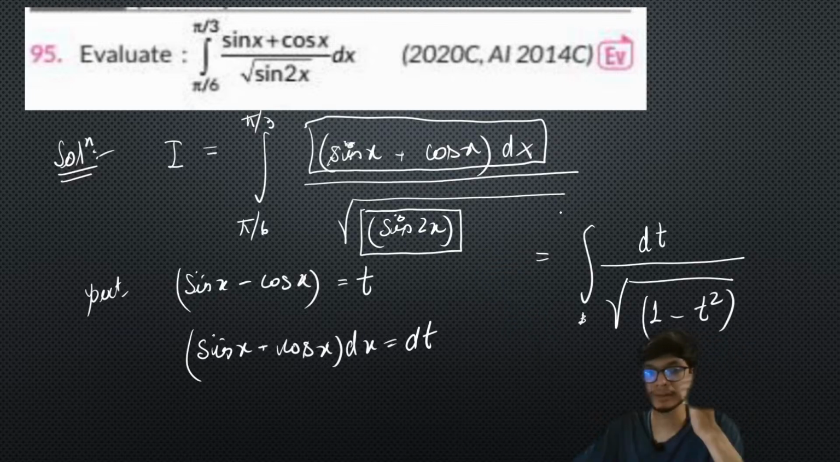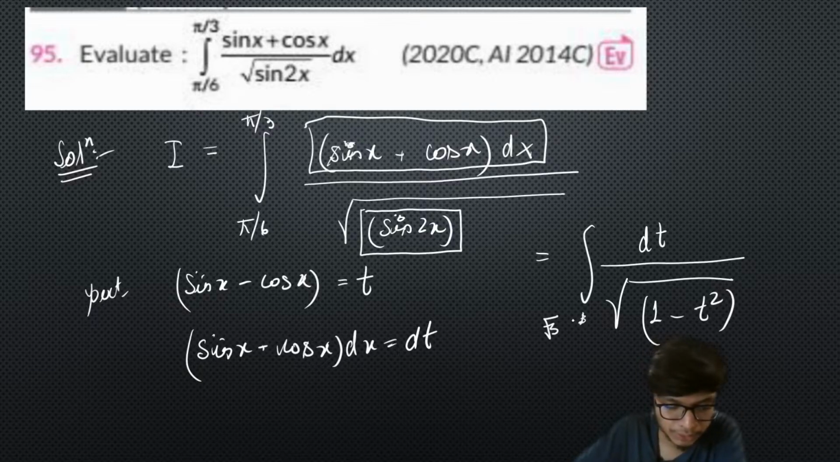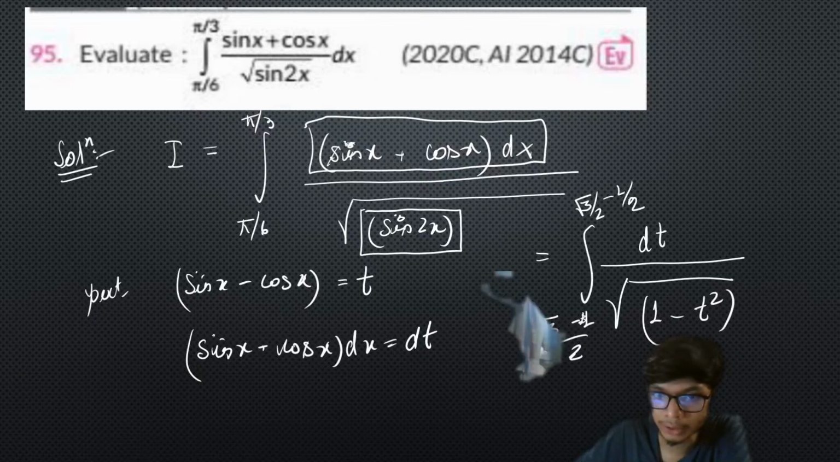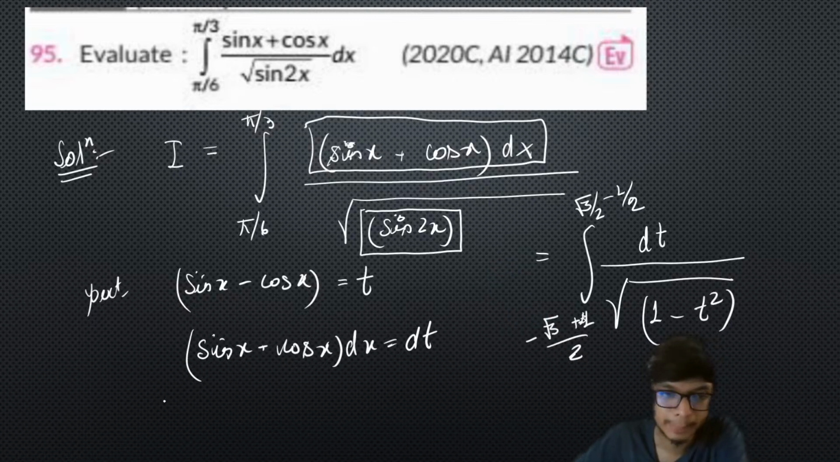All right, and the limits of this particular integral become, so if you put x equal to pi by 6, it's going to be equal to root 3 minus 1 upon 2, and if you put x as pi by 3, it's going to be equal to root 3 minus 1 by 2, and this is going to be minus of root 3 plus 1 by 2. Okay, can everyone please check what are we getting over here?